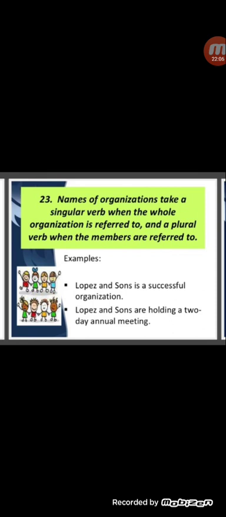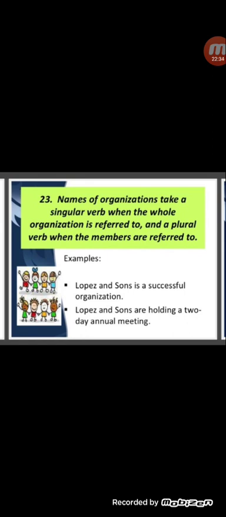Names of organizations take a singular verb when the whole organization is referred to and a plural verb when members are referred to. Like Lopez and Sons is a successful organization. Although these are different names, they are combined into a single organization, therefore the verb is singular.